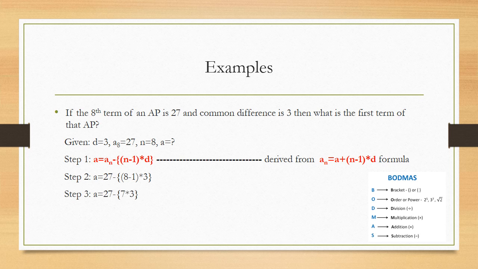Now I am left with only one flower bracket. Now I will solve that flower bracket. Operation inside that flower bracket is multiplication, that is 7 into 3. 7 into 3 is 21. Now I have opened this flower bracket as well. Now as last step I am taking it as a is equal to 27 minus 21. When we do this subtraction, we get the answer a is equal to 6, which means first term of this AP is going to be 6.